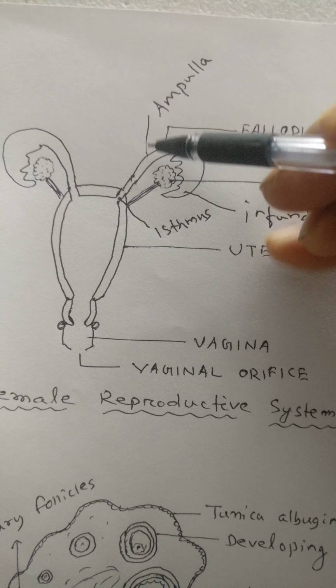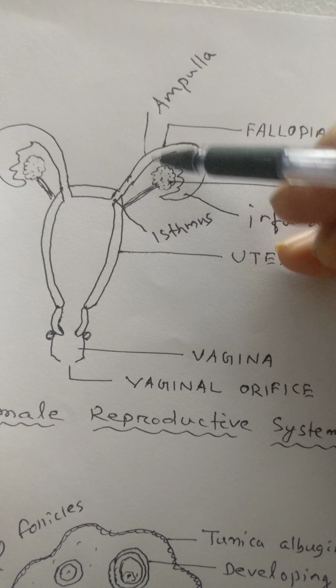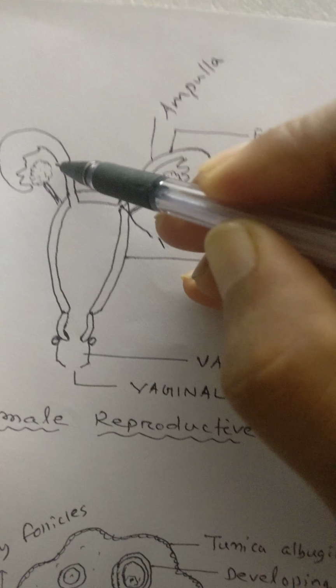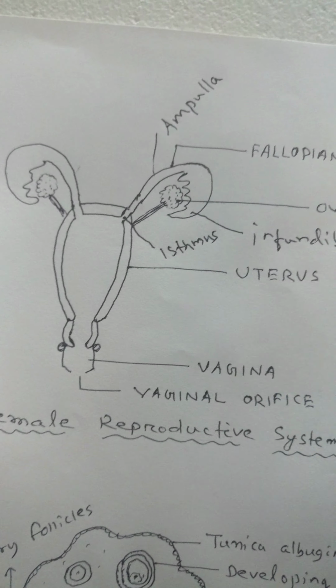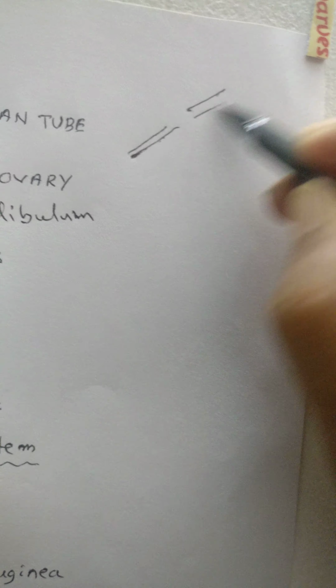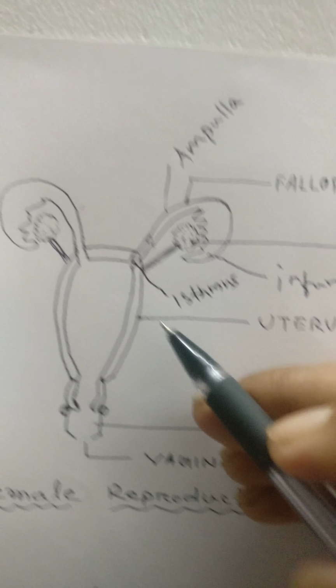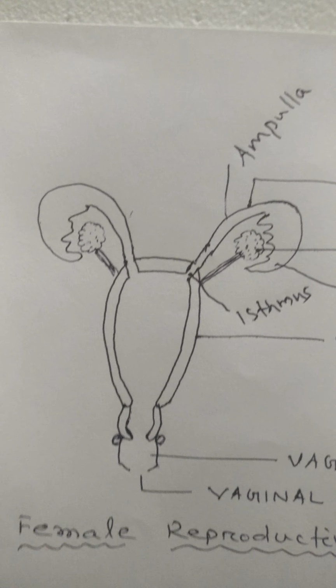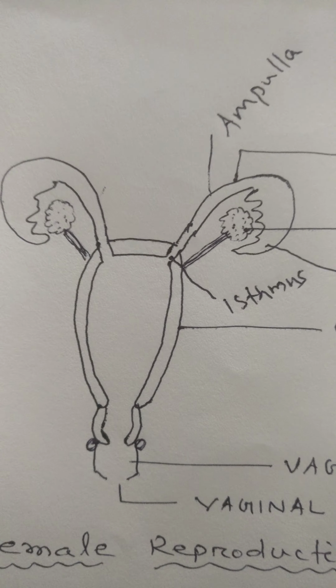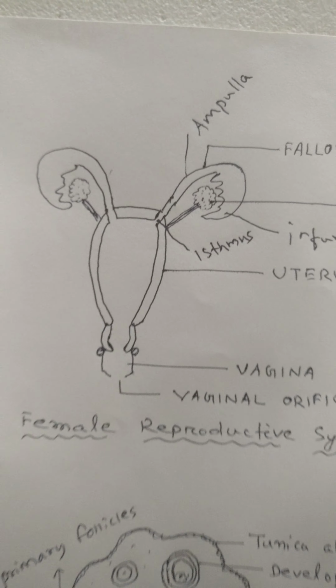And for female family planning, here the fallopian tubes can be cut and tied. And this process is called tubectomy. That is a female family planning process.